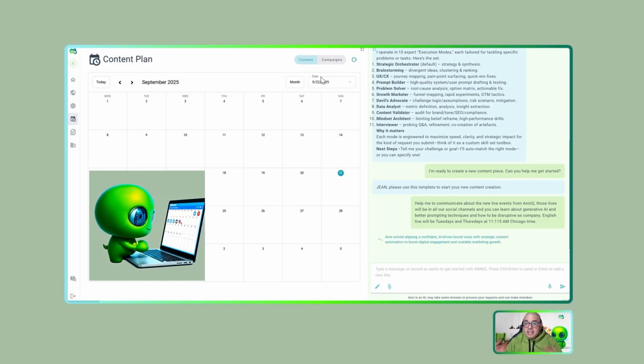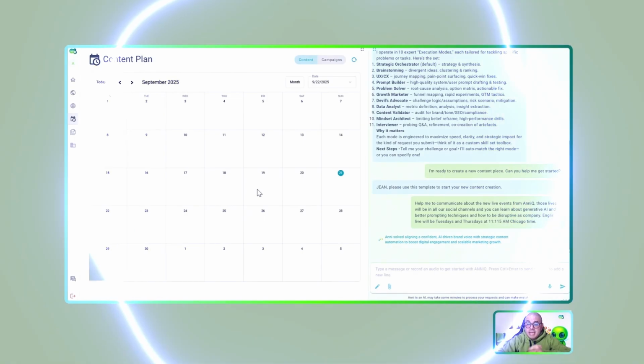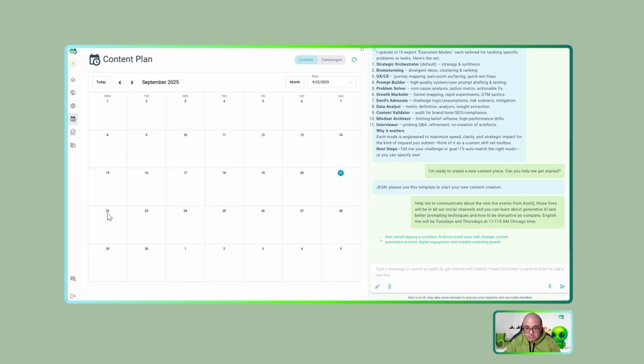As this is the first content that we are creating, we have it empty. Remember, this is a fresh account that we created. But Annie is starting to create the first content. I set it for September 22nd to September 26th. Do you remember that part? So Annie is working here and explaining to me what is happening behind the scenes for that content creation for my company.